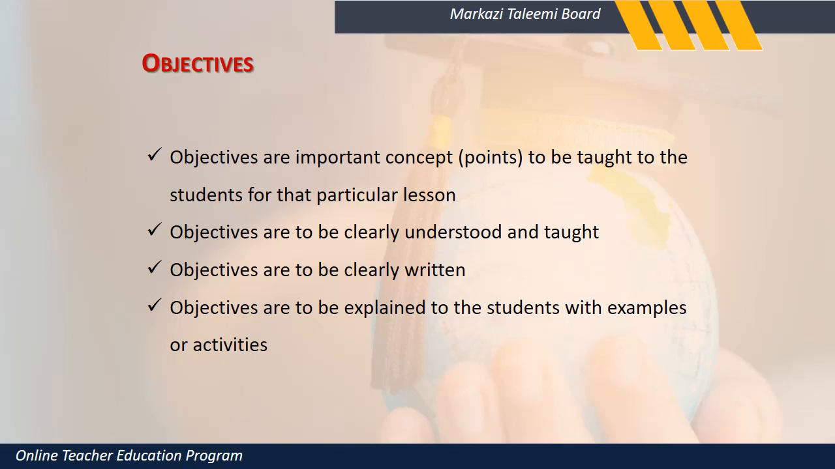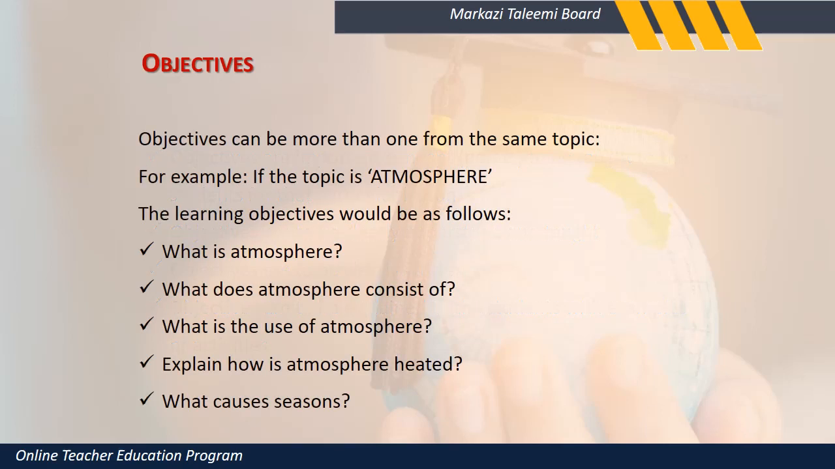So what are the values you are teaching? You're not teaching them cleanliness, you're not teaching them the use of the dustbin, you're not teaching them respect for people in society. With examples and with activities you teach. So objectives have to be clearly defined. Objectives can be more than one.